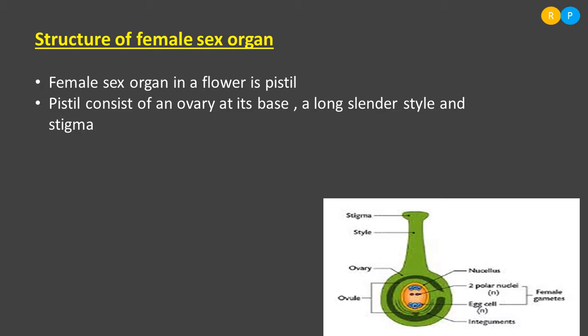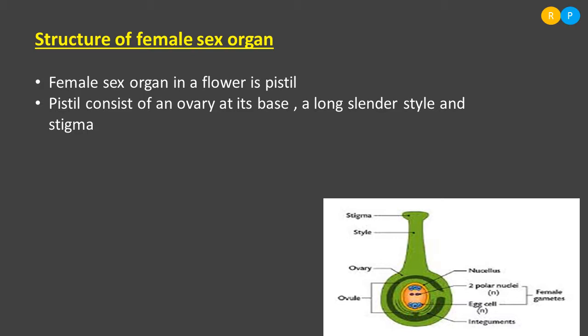Clear? So at the tip the pistil consists of stigma, and stigma is connected with the style, and style in turn is connected with the swollen base known as ovary. So these are the 3 basic parts that can be seen in the pistil. And if you look into the ovary, inside the ovary we can find a number of ovules in the diagram.